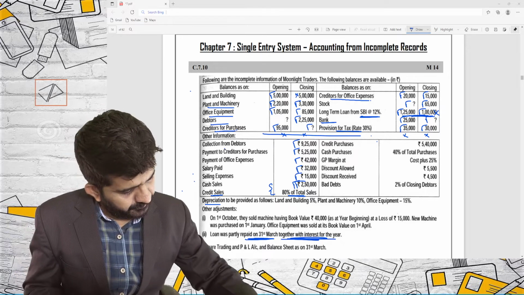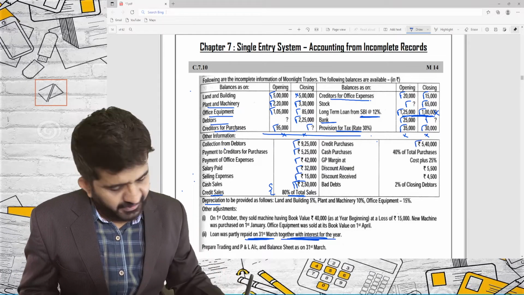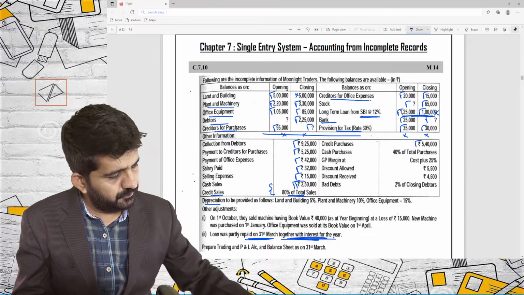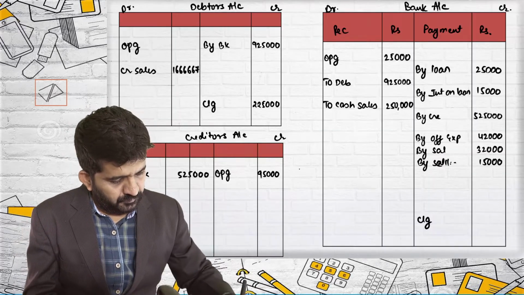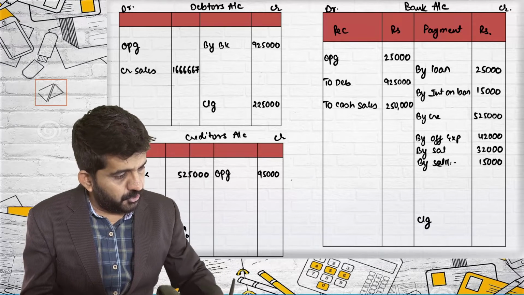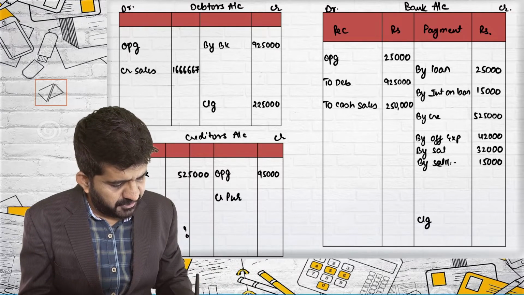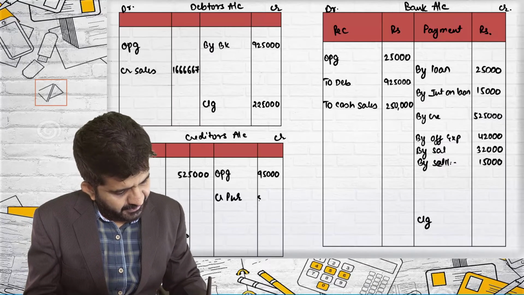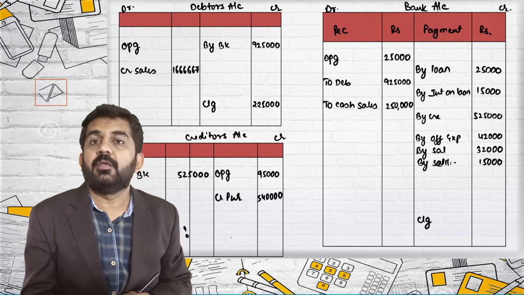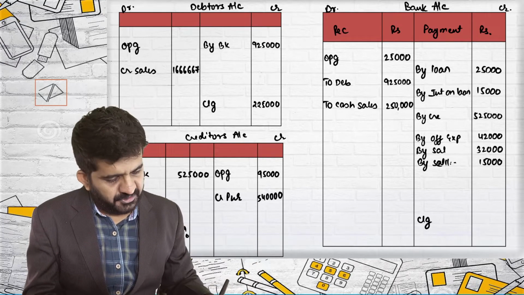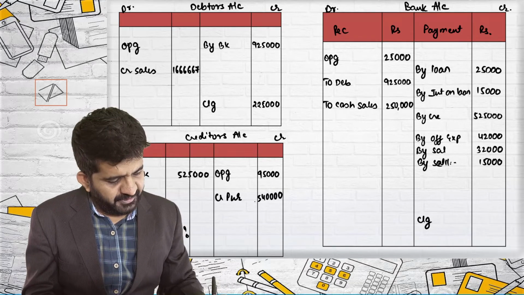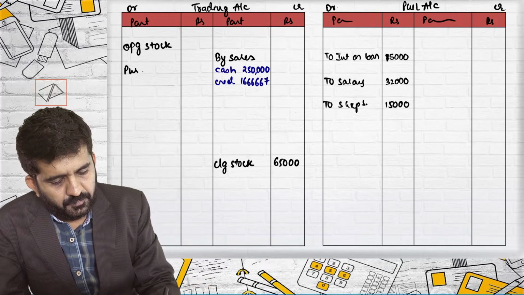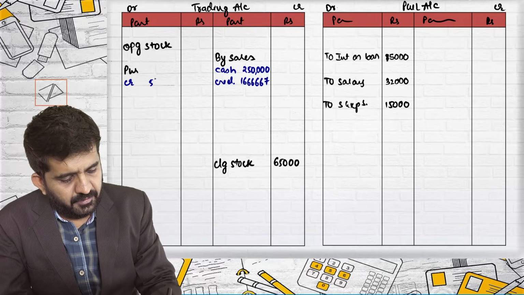Next is credit purchase 5,40,000. Credit purchase, the two effects of 5,40,000. Credit purchases, creditors account credit side 5,40,000, and credit purchase will come in trading account debit side 5,40,000. Purchase credit 5,40,000.